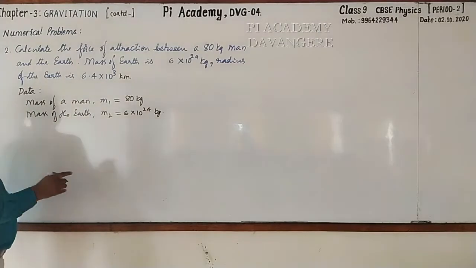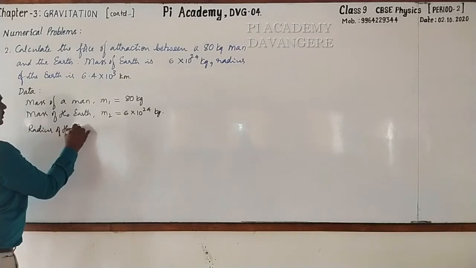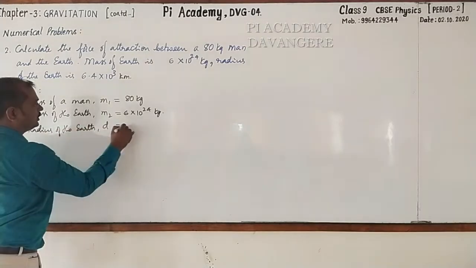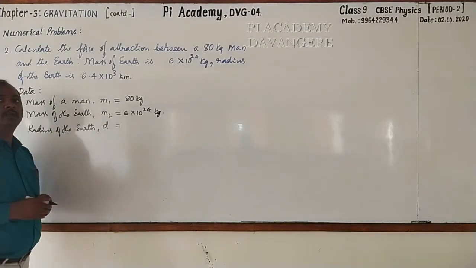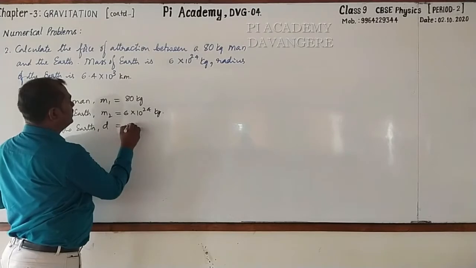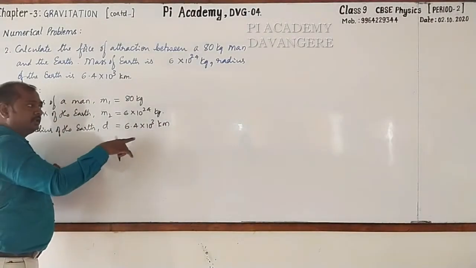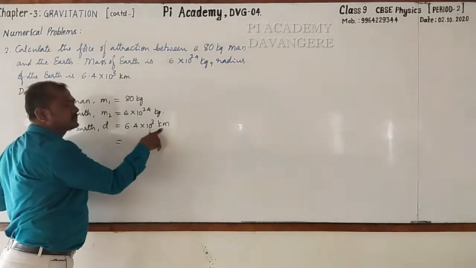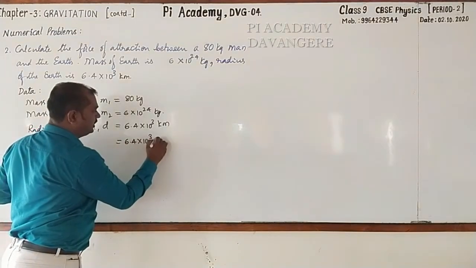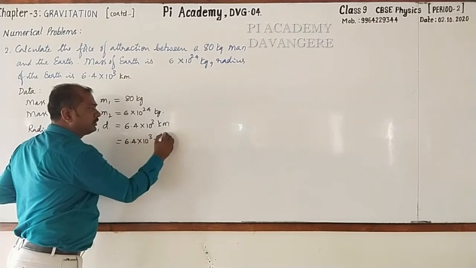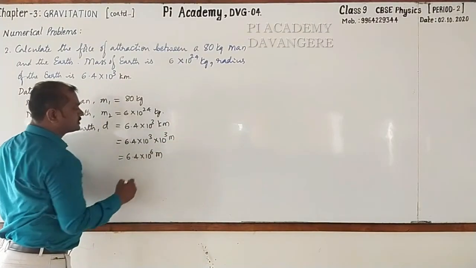Please do remember this. And radius of the earth is given. Radius of the earth, you may take this as d only, because we are going to use the formula F is equal to G into M1 M2 by d square. So d is equal to 6.4 into 10 raised to the power 3 kilometer. Here also the unit of distance is kilometer. Convert this into SI unit. So 6.4 into 10 raised to the power 3 into kilo, 10 raised to the power 3 meter. It will be 6.4 into 10 raised to the power 6 meter.